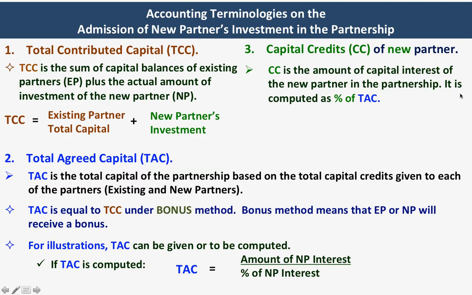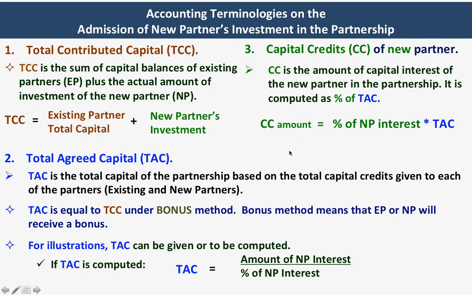It is computed as percentage of total agreed capital. So if you want to compute the amount, you have to know the percentage of new partners' interest, multiply that with the total agreed capital. I am presenting this to you because there are problems wherein the amount is given and the total agreed capital is given. So you have to get the percentage.